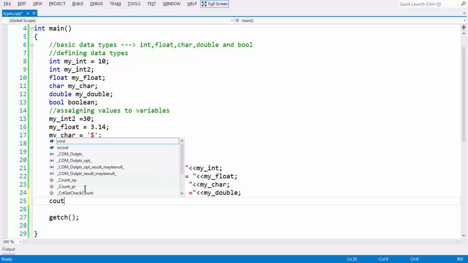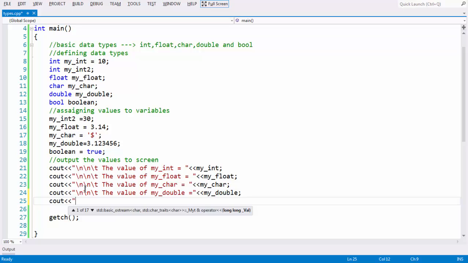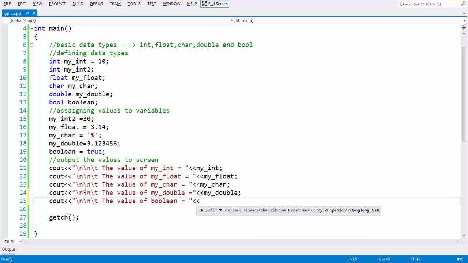So let's say the value of Boolean is equal to Boolean.